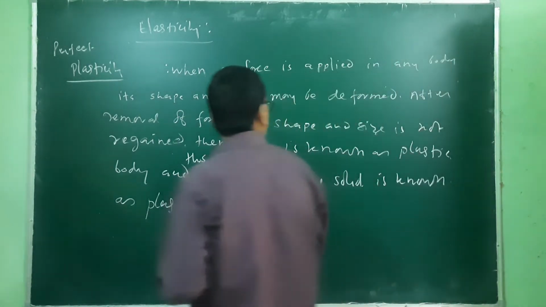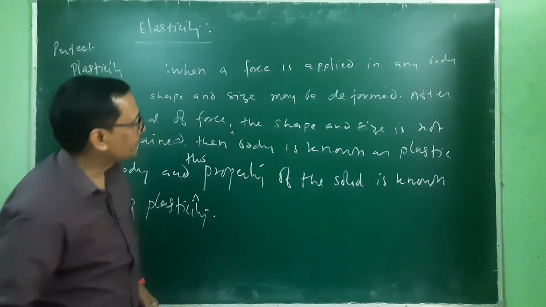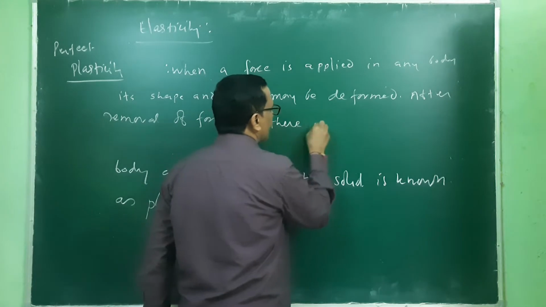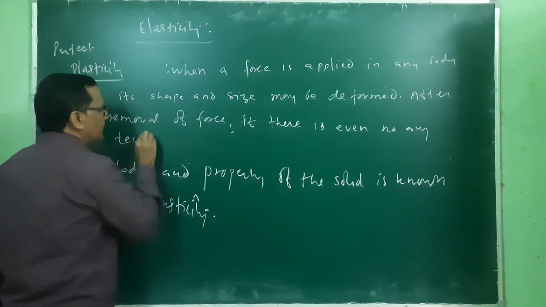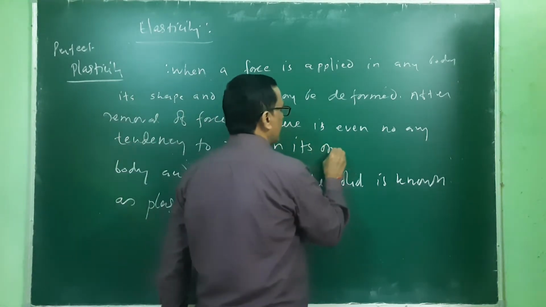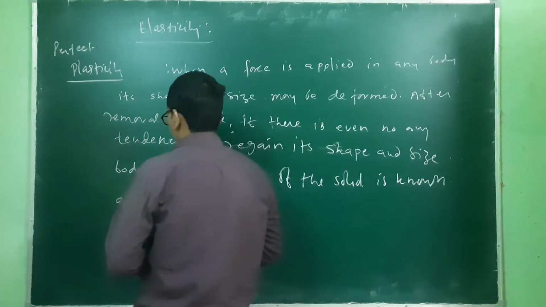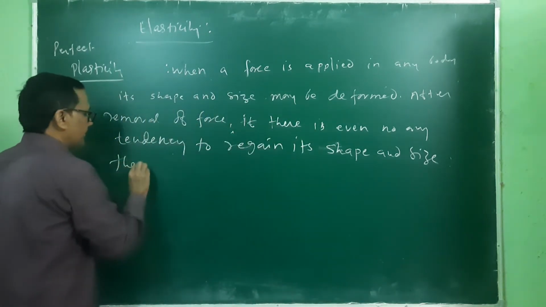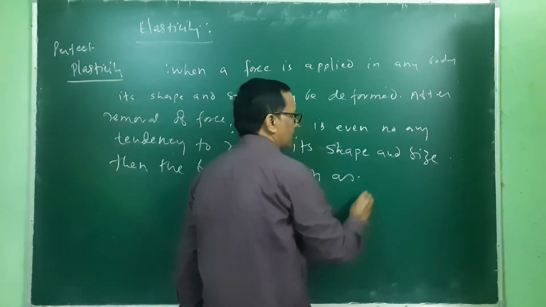If there is no tendency to regain, after removal of the force, even no any tendency to regain its original shape and size, then the body is known as perfect plastic.